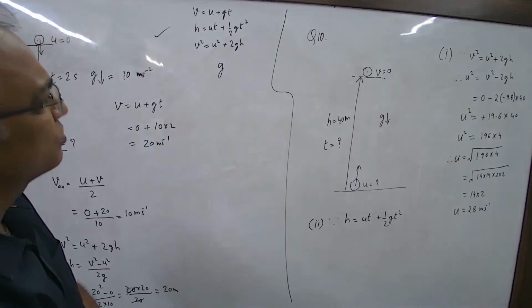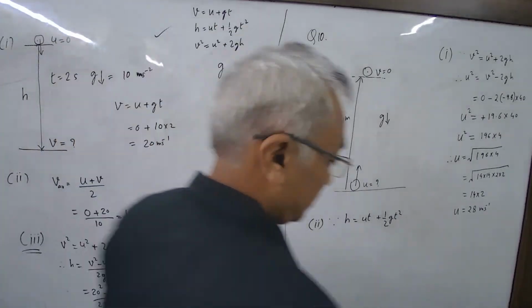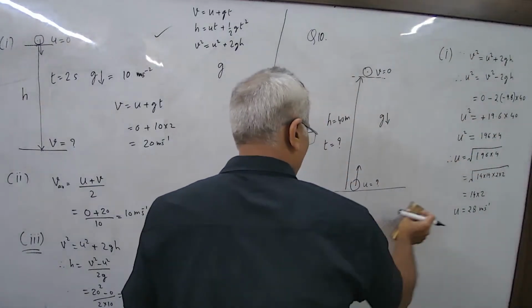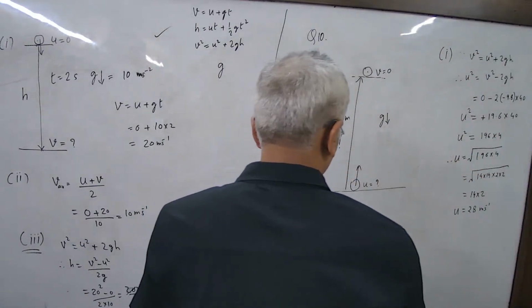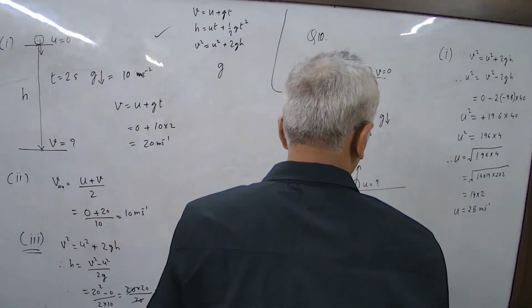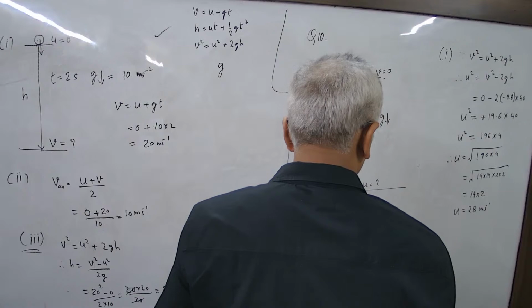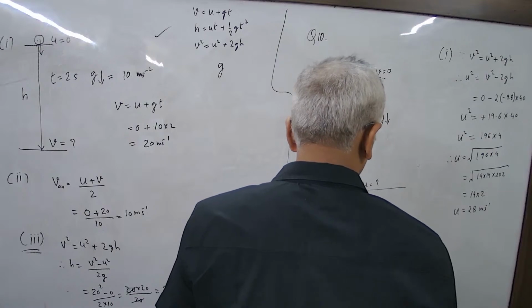Oh, you can use the first one also. Just use the first one, because we know the initial and final velocity, so why complicate it? Since v is equal to u plus gt, what will be t therefore? t is equal to (v minus u) by g.